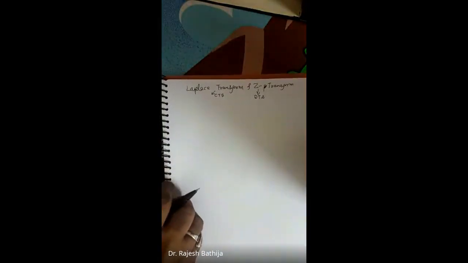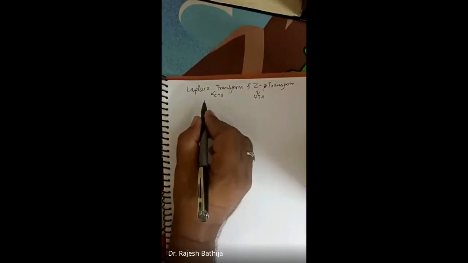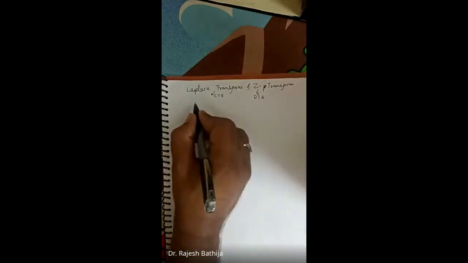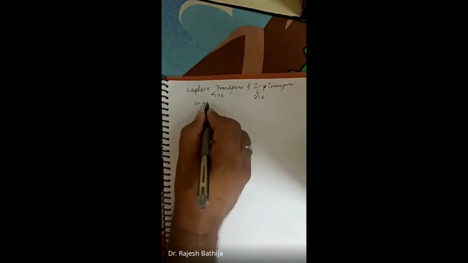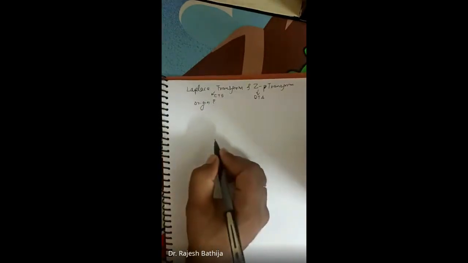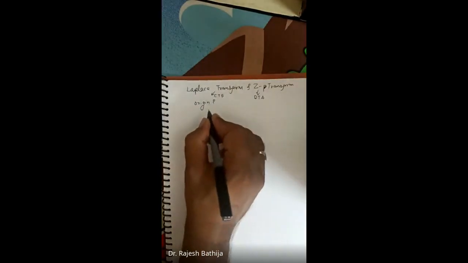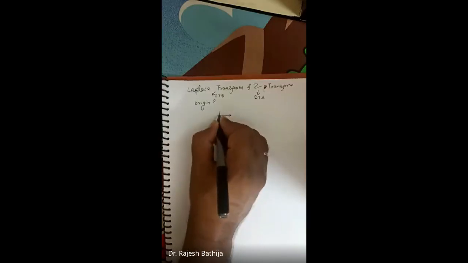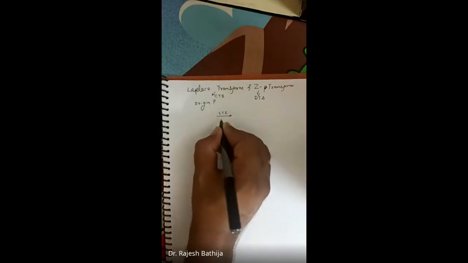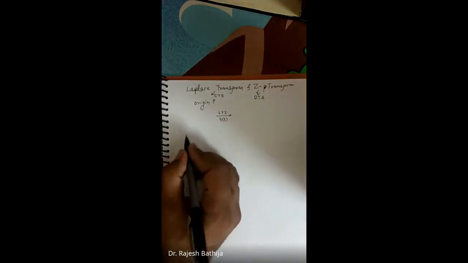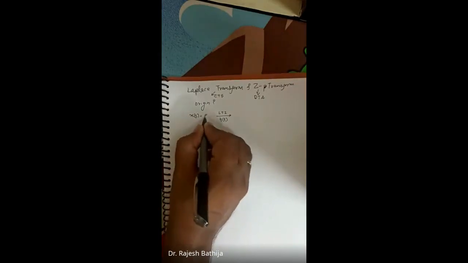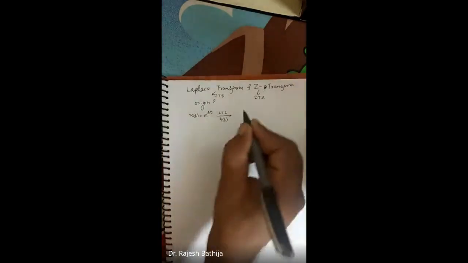Now, the second thing is, what is the origin of the Laplace and Z transform? So first we go to finding the origin of the Laplace transform and Z transform. Origin is like this. Suppose we have an LTI system whose impulse response is given by h of t. H of t is its impulse response. And suppose my input x of t is given by e to the power st.